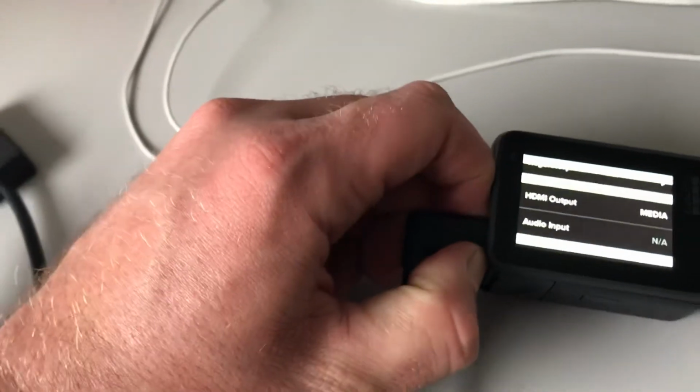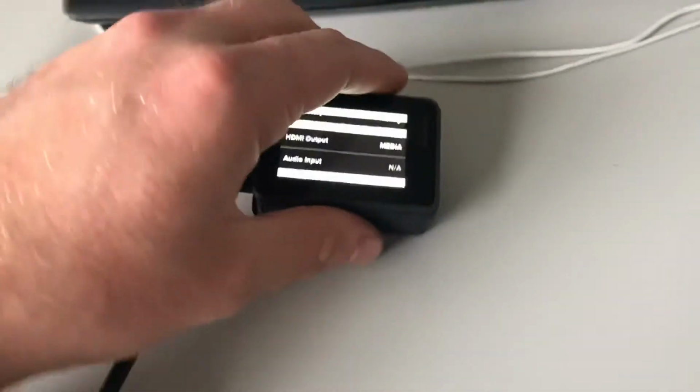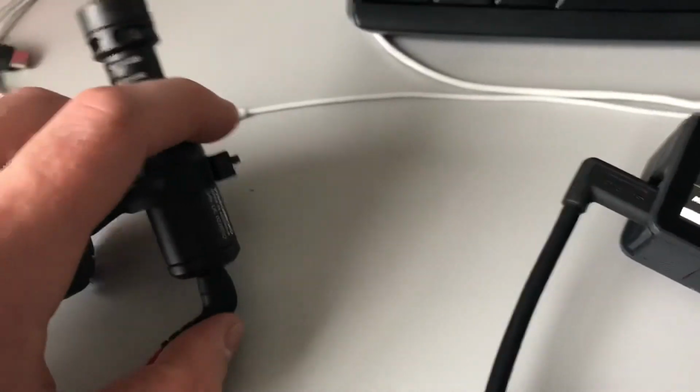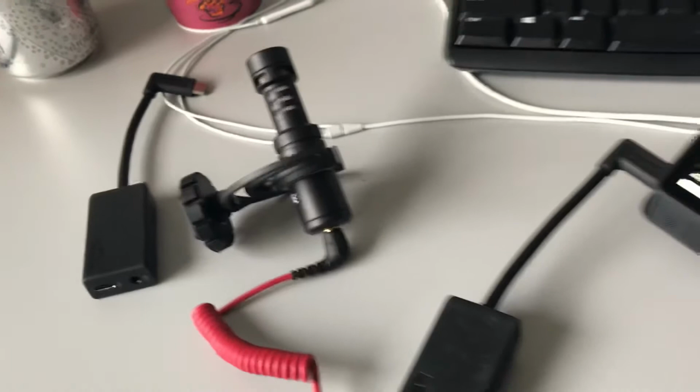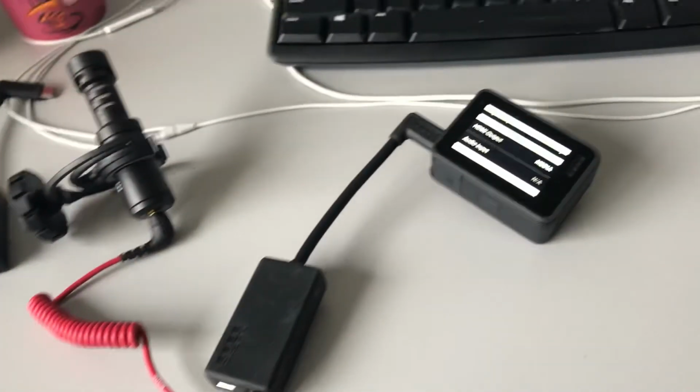I'll also test the other one just so you can see. Okay, this is the second one plugged in. Audio input NA still. Same thing. This has happened with 3 different microphones and 2 different adapters. Thank you.